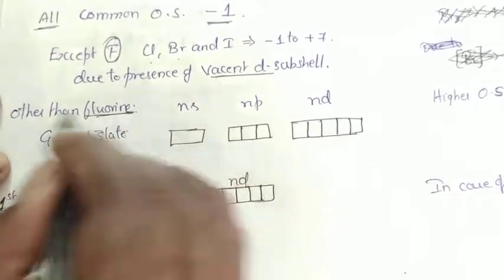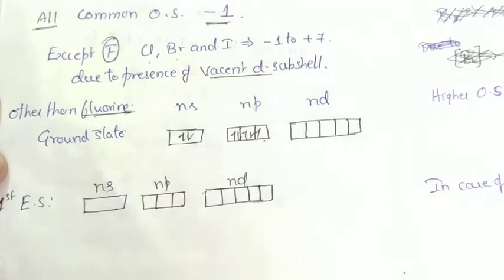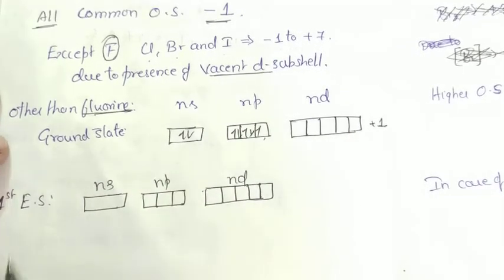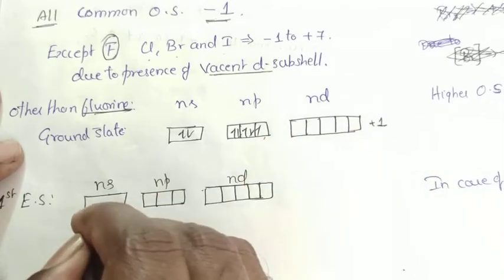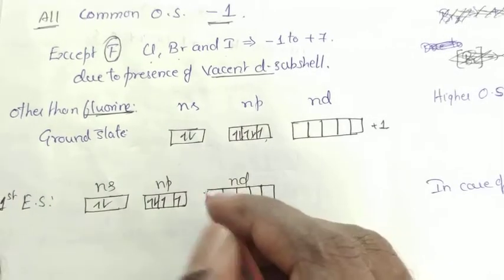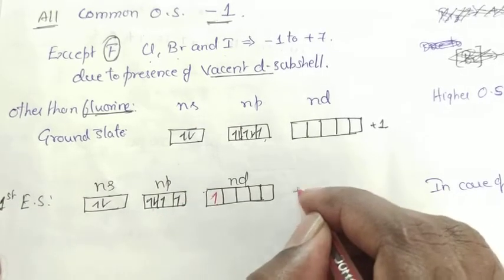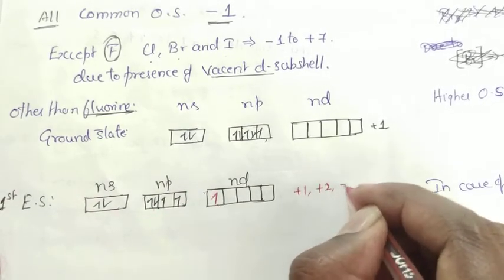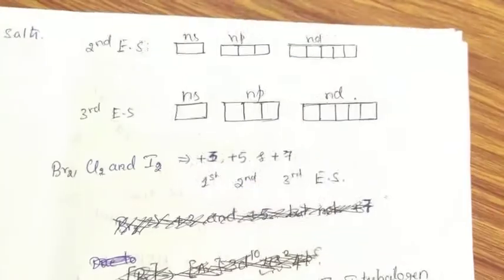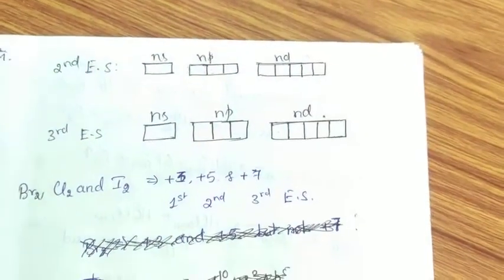How? Other than fluorine, in the ground state, if I go on filling the electrons, it is like this. It contains only one unpaired electron, therefore it exhibits +1 oxidation state. In the first excited state, this electron jumps to here, therefore you get 1, 2, 3, 4, 5, 6, 7. Now +1, +2 and +3, but +2 oxidation state is unstable. What about the second and third excited states? Please note it down.